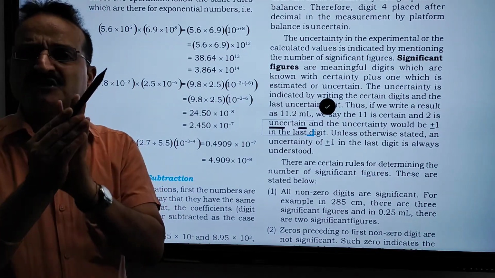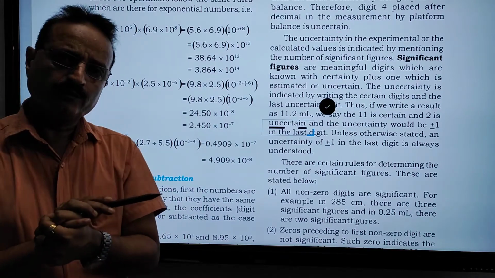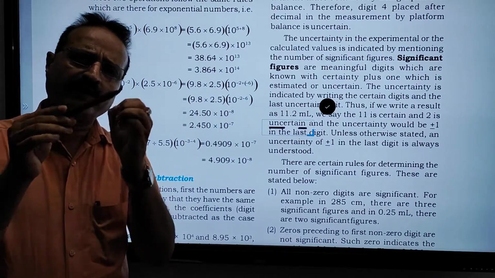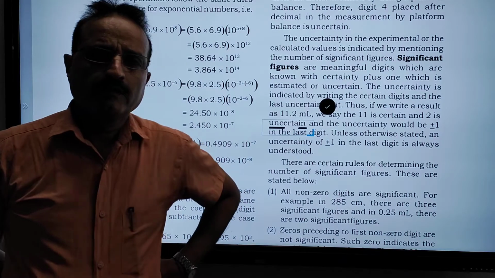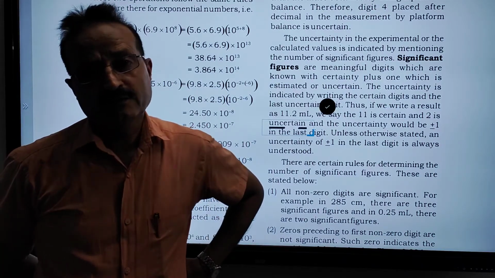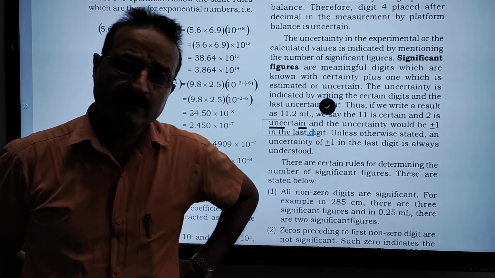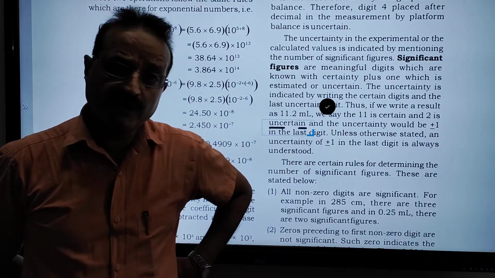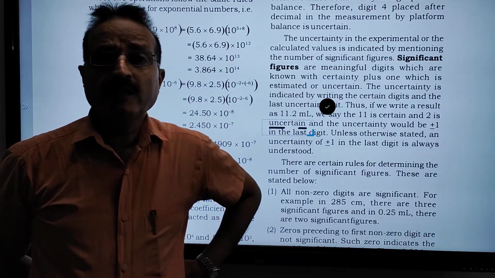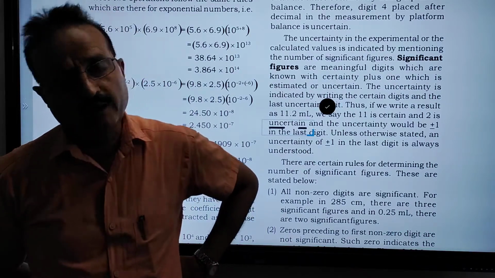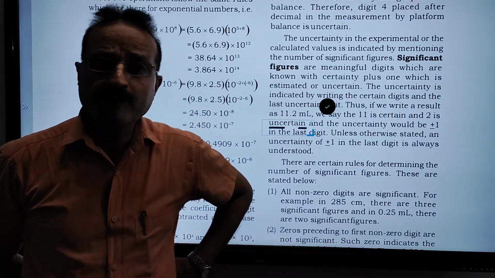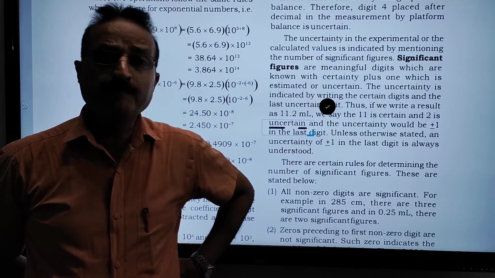11 will not change in value. Always 11 ml will remain the same. 0.2 is uncertain and there will be a variation of plus or minus 0.1. It may be 11.3 or 11.1, but it will never be 10 point something or 12 point something.